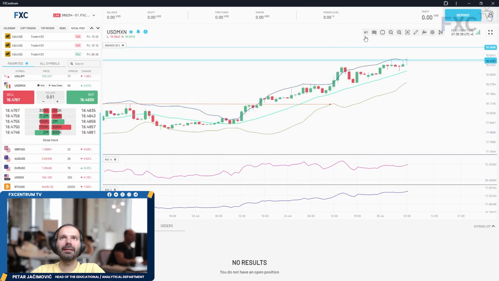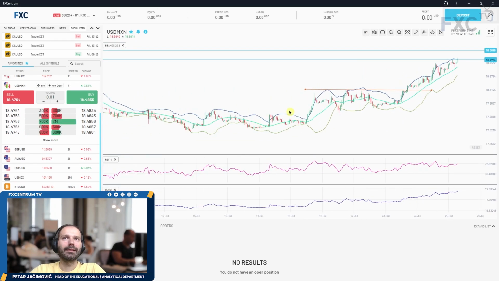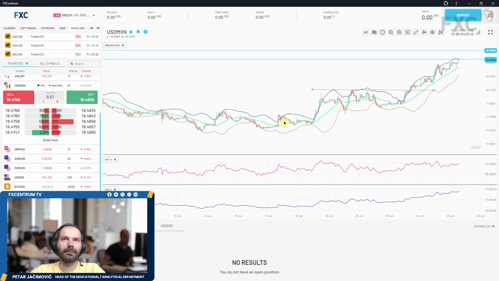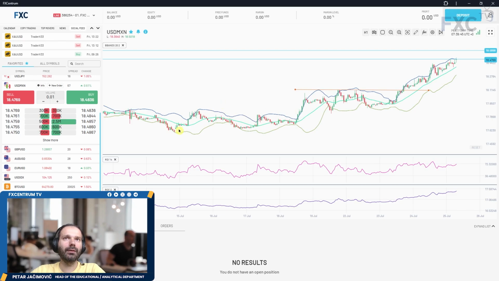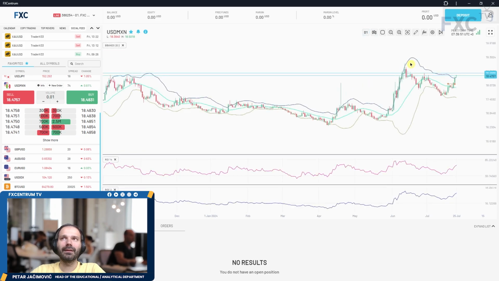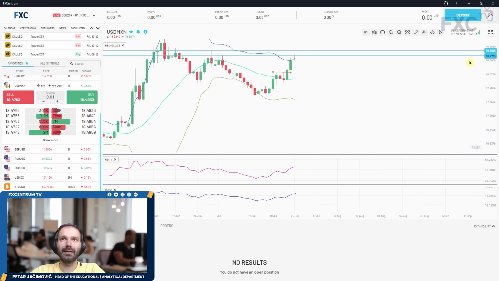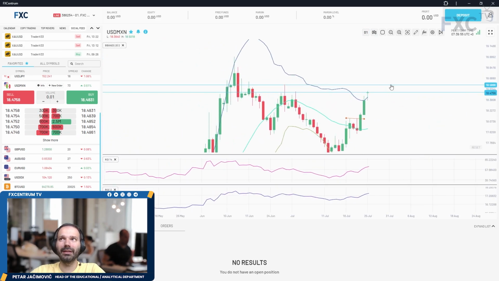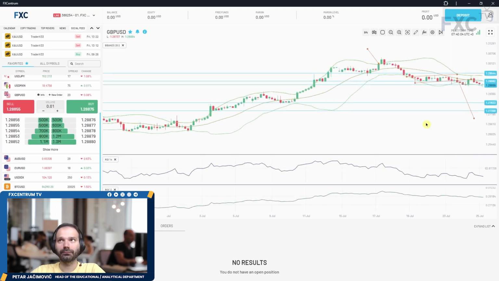And we have a dollar Mexican peso. This was a nice rally from the lows we spotted here, and now there was a rebuying. You can see that dollar Mexican peso is trading above the upper Bollinger Band, and we have a swing high at 18.58 and then the 18.90 mark. So buyers are still in control here.